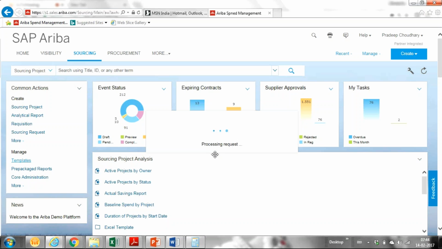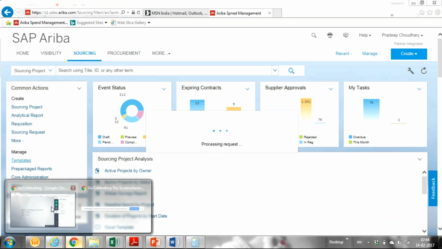Are they technically the same, or technically do they have a different category? Yeah, more or less the same, but only the naming convention, because in upstream we don't have any transactions, so those are known as document forms. In downstream we have transactions, so they are known as electronic forms. So the naming convention is different. That's it. In Ariba, these upstream and downstream are just for naming convention, to categorize. Okay, upstream is completely planning phase, strategy phase, and downstream is completely transaction. We are doing transactions.